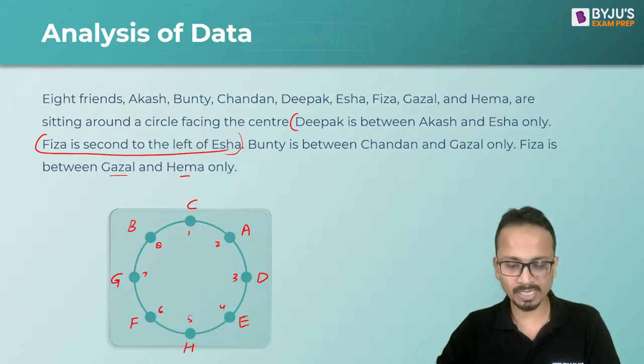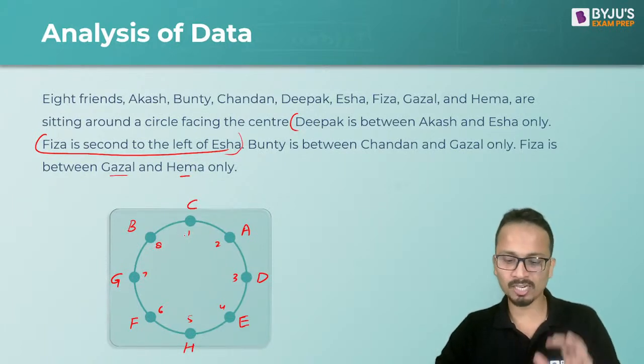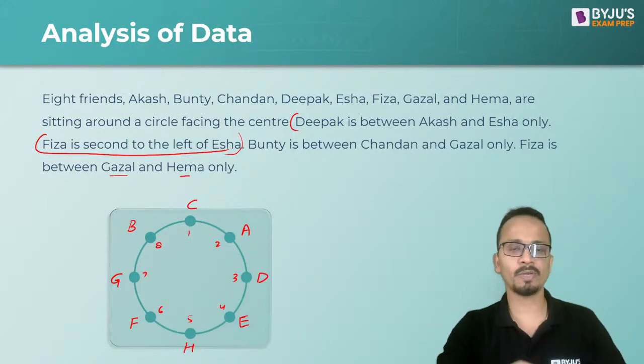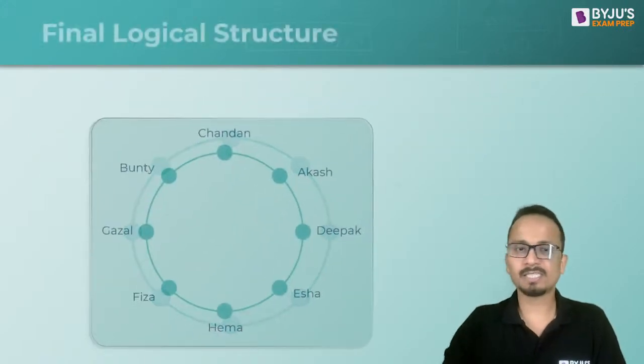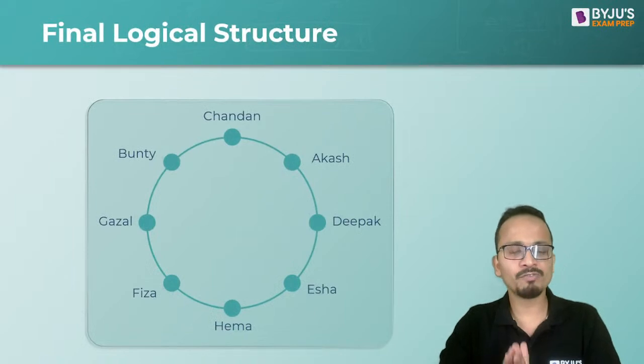Yusuf, you are absolutely correct. And Hariom, A, D, E, H, F, G, B, C. You are also correct. Jagriti, D, E, H, F, G, B, C, A. All right. Good, Jagriti, you are also absolutely correct. So this is the arrangement for all these 8 people around this circular table.